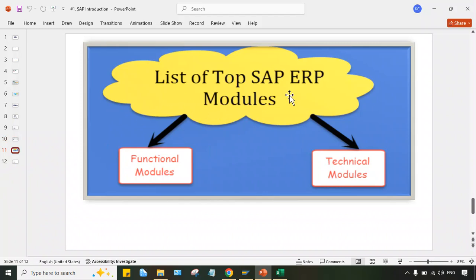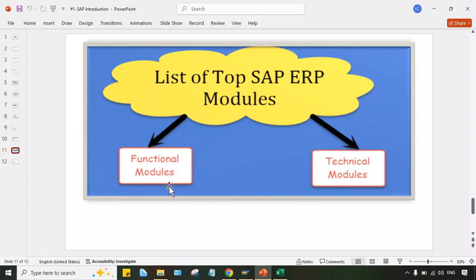See, multiple modules are there in SAP. If you have to learn SAP, it doesn't mean that you are going to learn the entire set of modules. No, you can be an expert of only one thing. You can't be an expert of each and everything, right? So in SAP, multiple modules are there, but at a broader level it is divided into two parts: functional and technical modules.